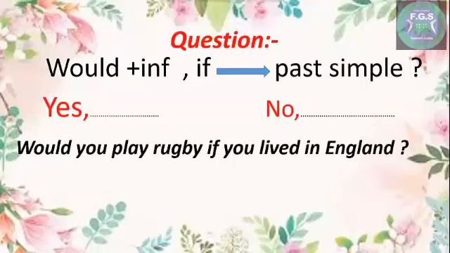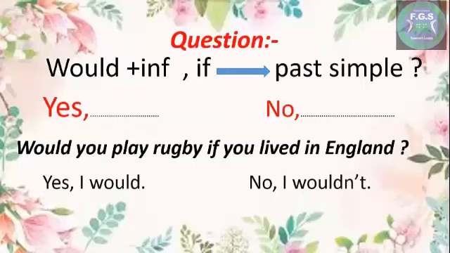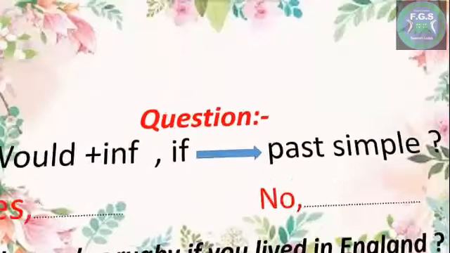Okay, here as we see in this yes or no question, if is in the middle, followed by the past simple, and the sentence before it is would plus infinitive. The answer will be yes, I would. No, I wouldn't.